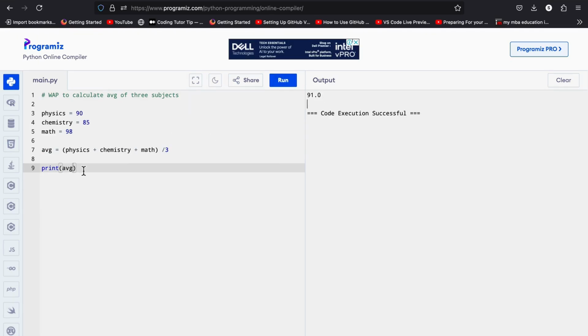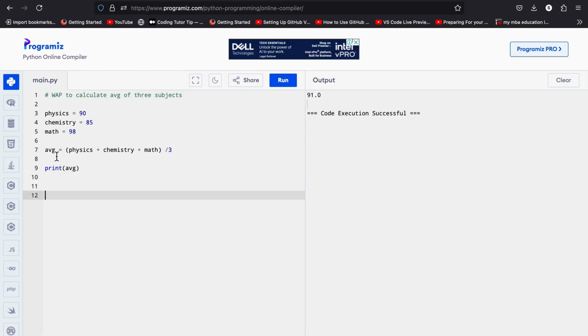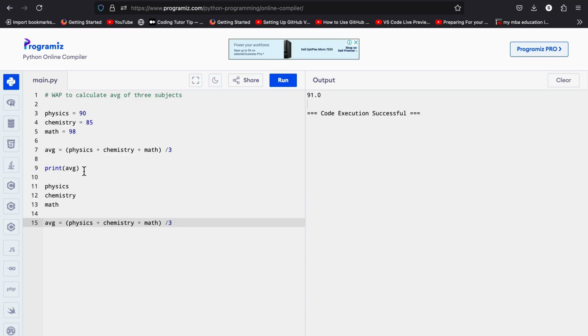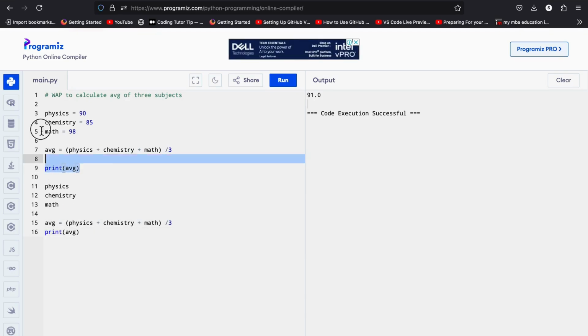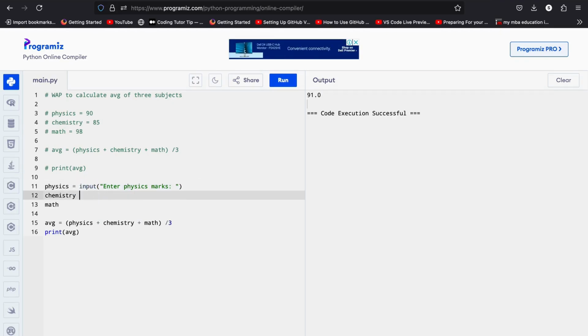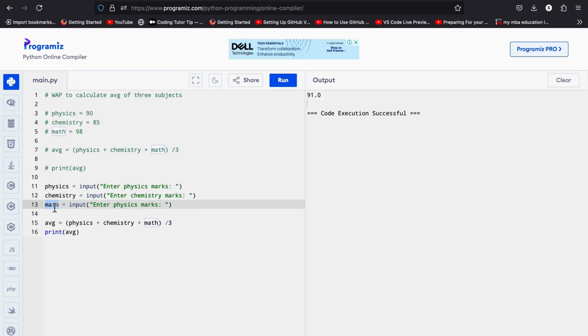Okay, the same program we can solve by taking input. So let's suppose I'm creating physics, here chemistry, and here math, then average and print. So I'm commenting everything. Okay, so how can I take input here? Just the input function. I'm passing a message: Enter physics marks. I'm copying this, pasting here, also pasting here. Inside the input function, I'm passing messages.